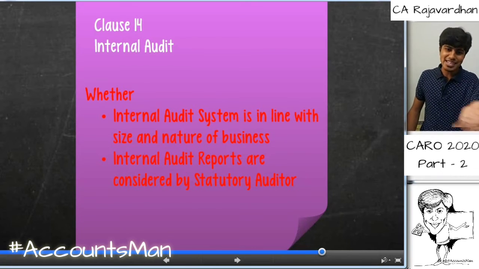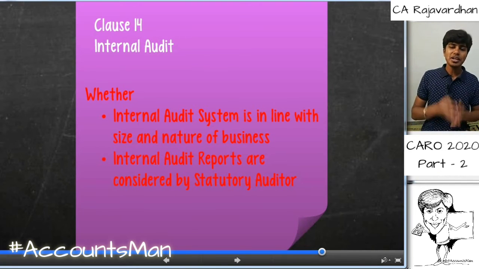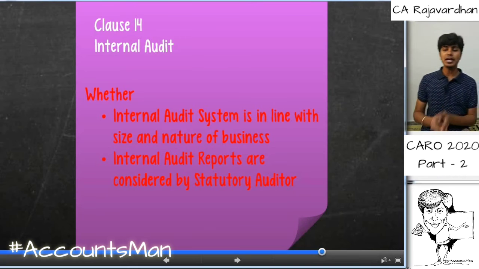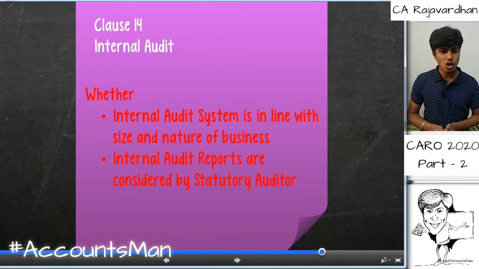Point number one, size and nature of the business. Is the internal audit okay with that? Second one is, internal auditor's report, has it been used by the statutory auditor? This is regarding clause 14.